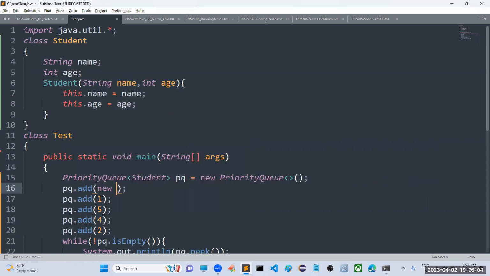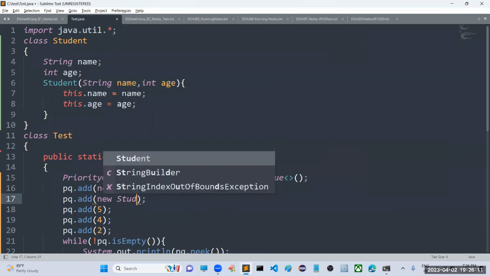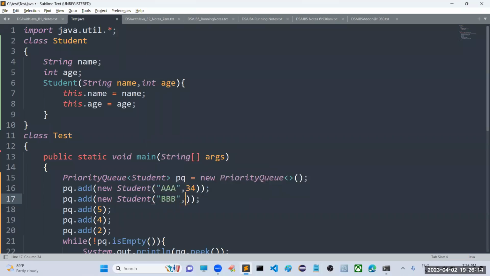Sir, how to create? I am taking a new student, AAA, with age 34. Here I am creating a new student, BBB, with age 20. Here I am creating a new student, CCC, with name CCC, and age is 10. And here I am taking a new student with name DDD and age 30, something like this. And here I am creating one more student with the name EEE, and then age is 25.